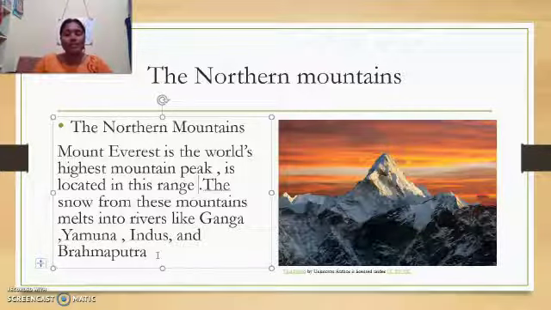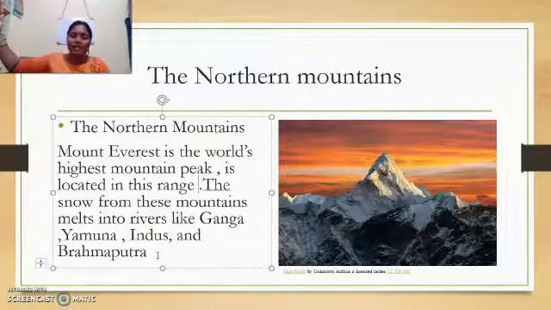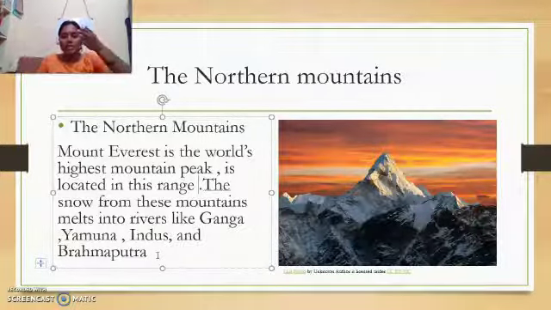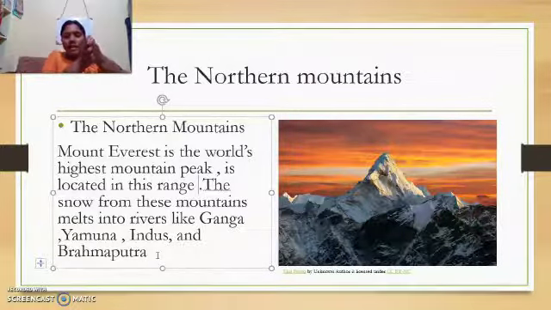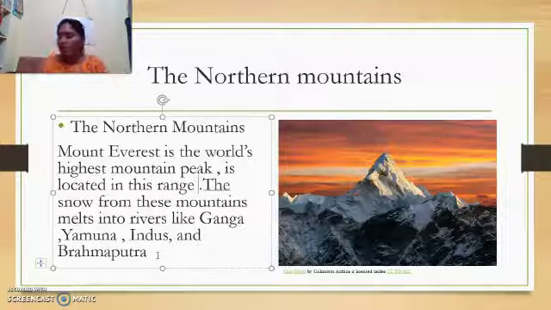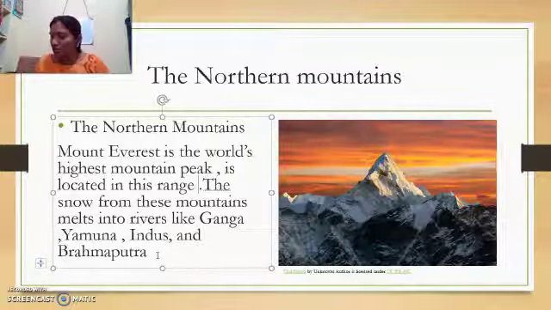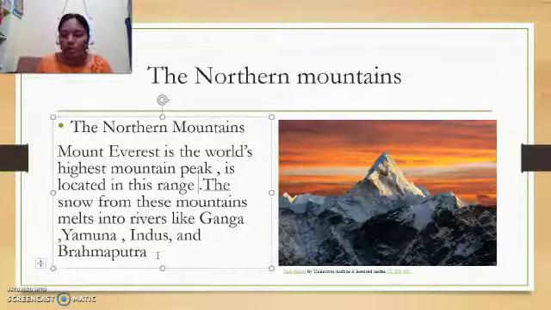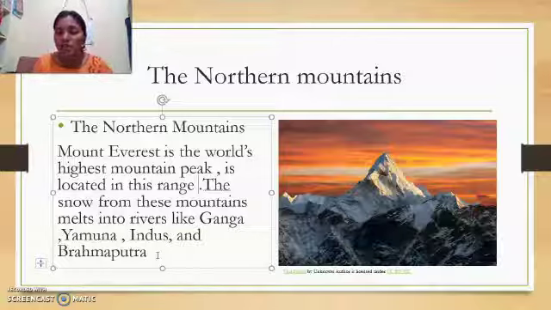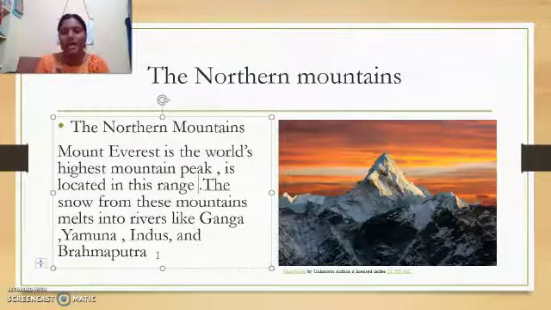Why are the Himalayas an important physical feature? It's because, children, the cold wind which is flowing from that side is blocked. These mountains are blocking the air. If the same air comes into India, then we would all have a very difficult atmosphere. The snow from these mountains melts and gives rise to rivers like Ganga, Yamuna, Indus and Brahmaputra. So please learn these river names. This mountain range protects India from the cold winds blowing from the north. Why are mountains important? Because they protect India from cold winds which blow from the north side.